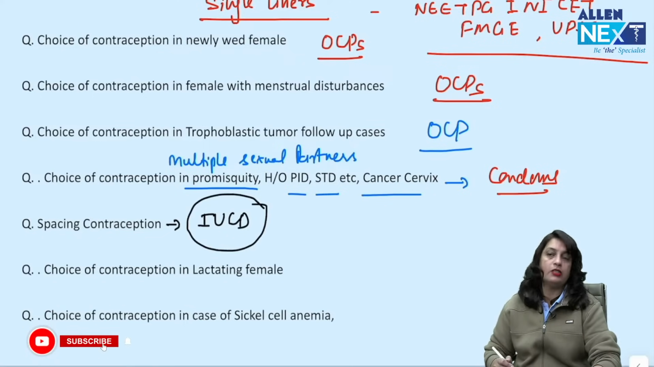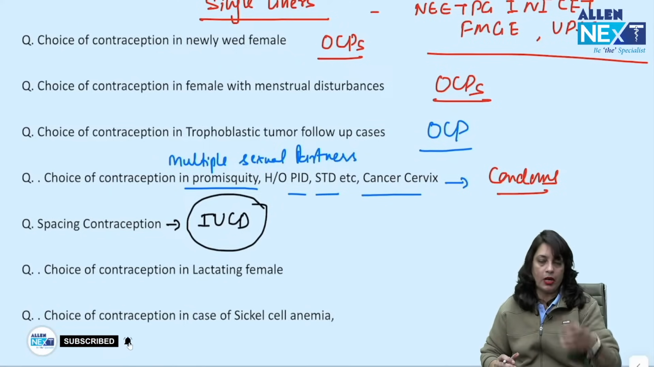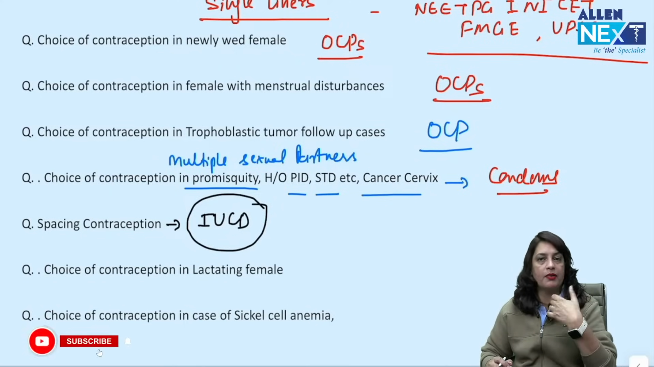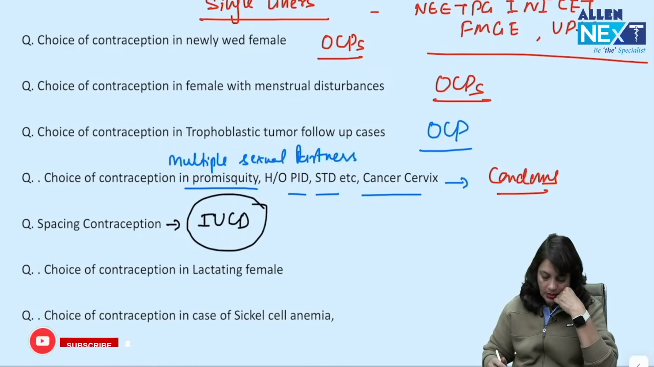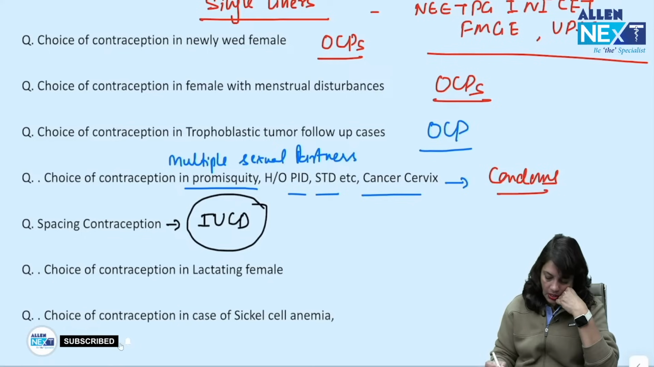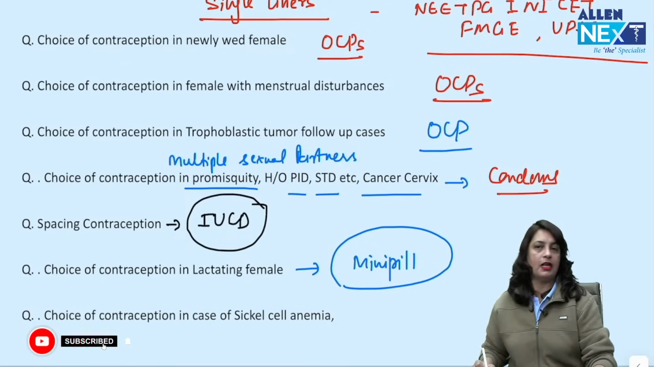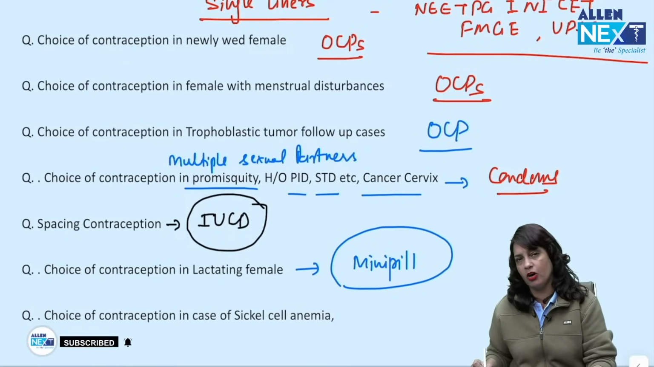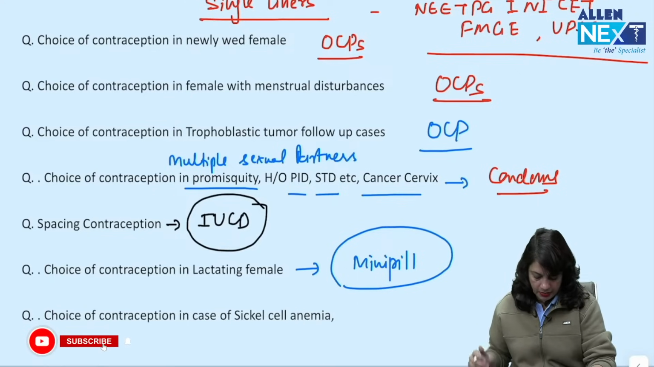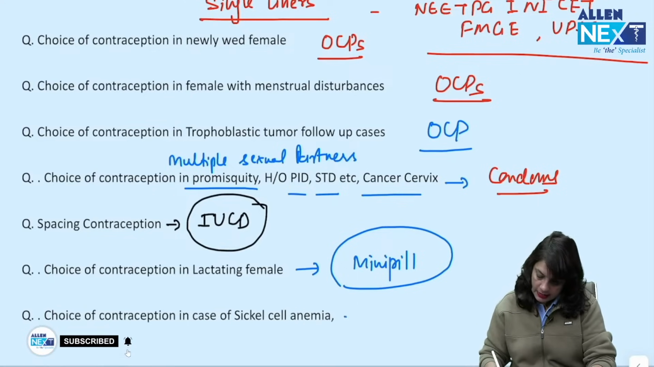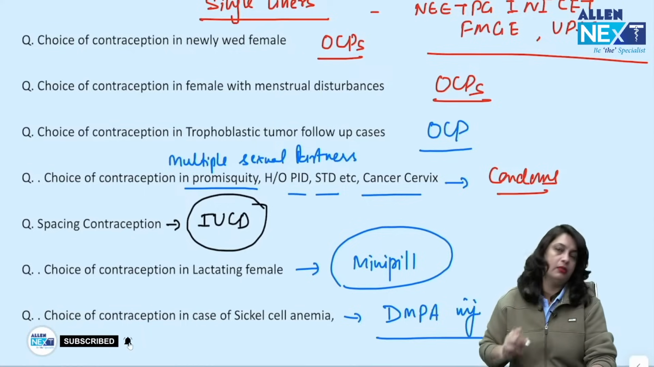Spacing contraceptive is always IUCD. Otherwise, you can offer the injectable contraceptive, subdermal implants, they are also applicable, but the best one we say is IUCD. Now, choice of contraception in a lactating female is mini pill, but other contraceptive methods are also applicable. Only OCPs have to be avoided for 6 weeks because estrogen suppresses the breast milk. Choice of contraception in sickle cell anemia is DMPA injection.